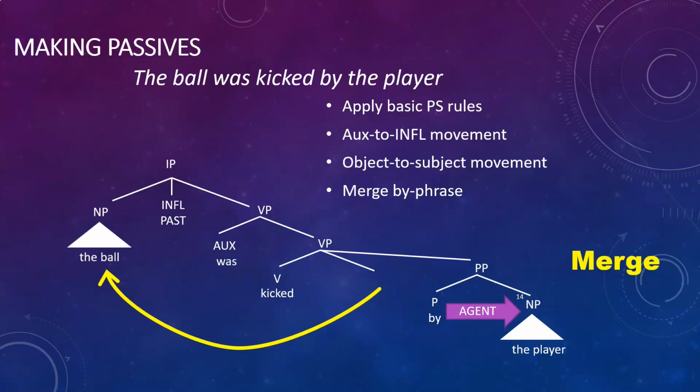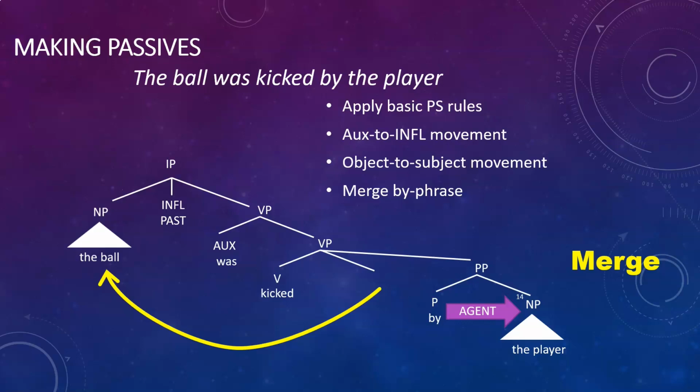So by merging this particular kind of prepositional phrase with our verb phrase, we are actually providing the semantics of a semantic subject. And what this means is that there was a ball kicking event which was enacted by the player. So in this way, even a passive sentence can encode the notion of agenthood, even though the object of the preposition is definitely not the grammatical subject.